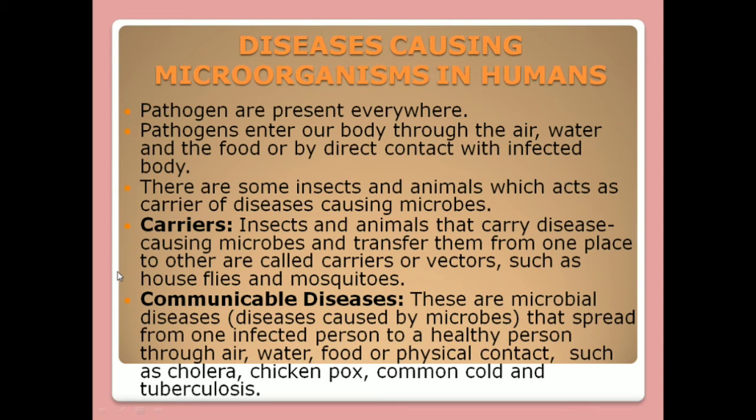Basically, carriers are those insects and animals that carry disease-causing microbes from one place to another. For example, houseflies and mosquitoes.